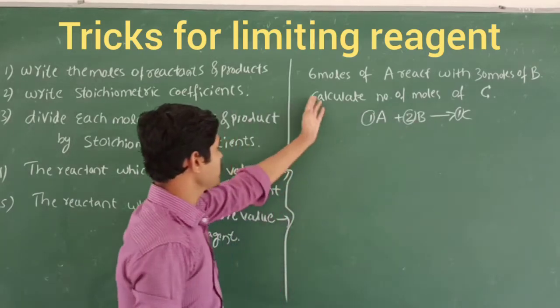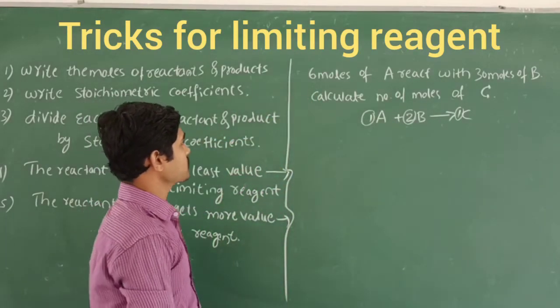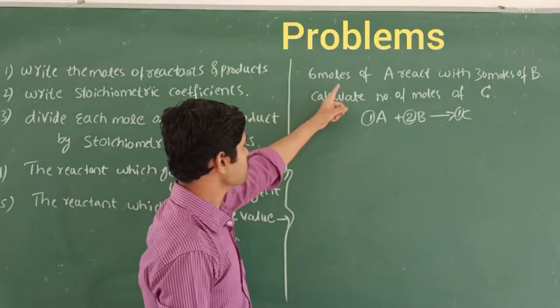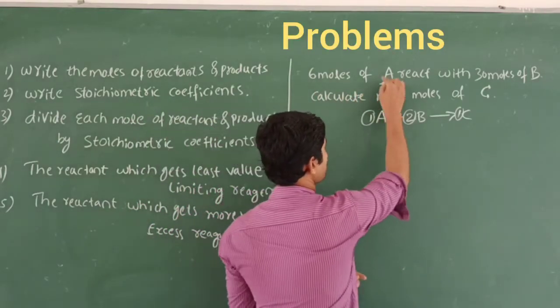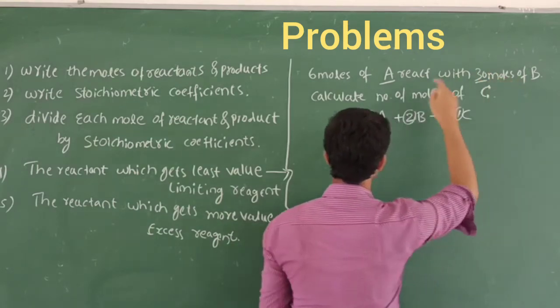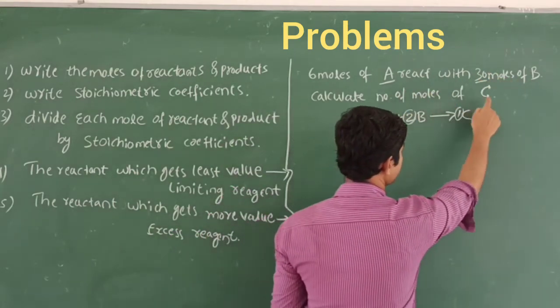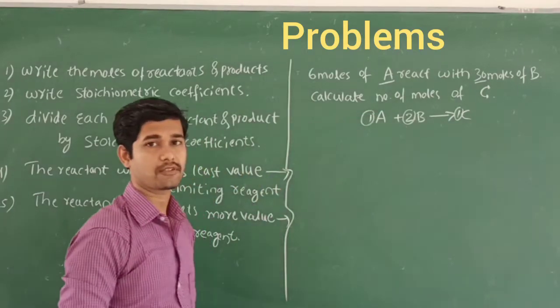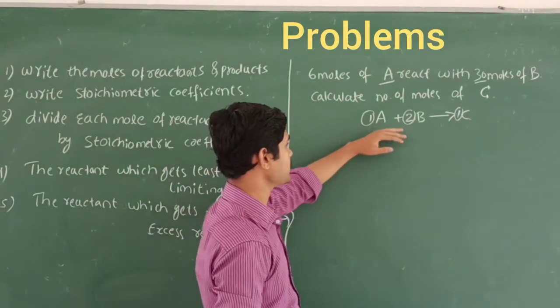Let's see the problem. 6 moles of A react with 30 moles of B. Calculate the number of moles of C in the given equation. So this is the given equation.